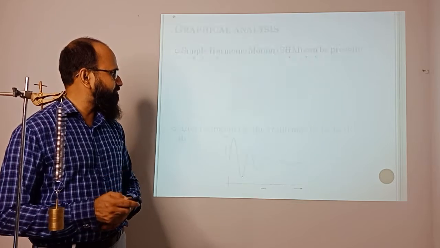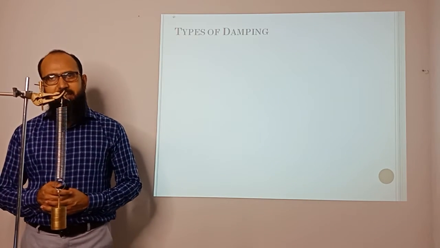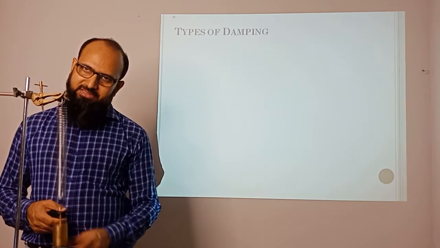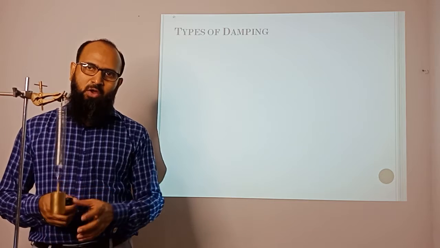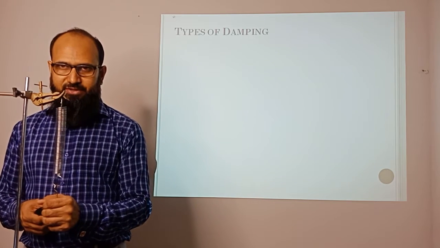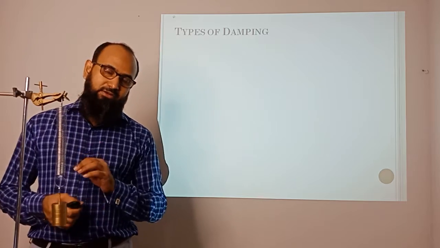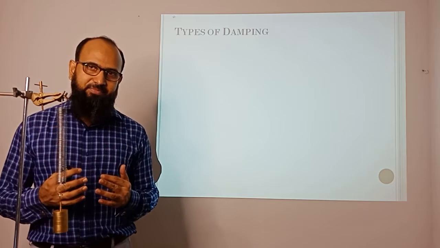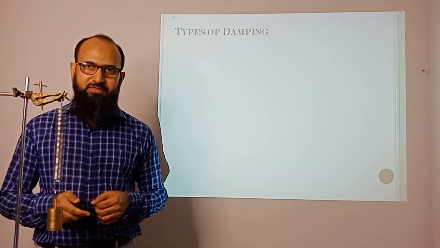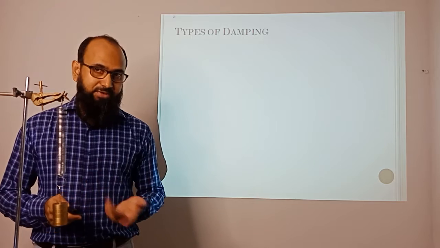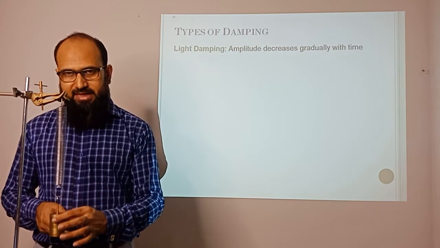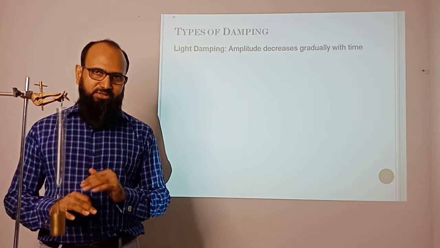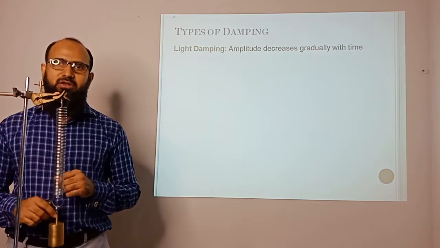So we can come to the types of damping. What types of damping can happen? Is all damping like that, slowly coming to rest? Or are some going to stop very quickly, and some take a long time? According to the time and the position of the damping, there are three types of damping we are considering. First one, the light damping that we explained before. In this case, its amplitude is decreasing gradually, slowly. So this is called light damping.